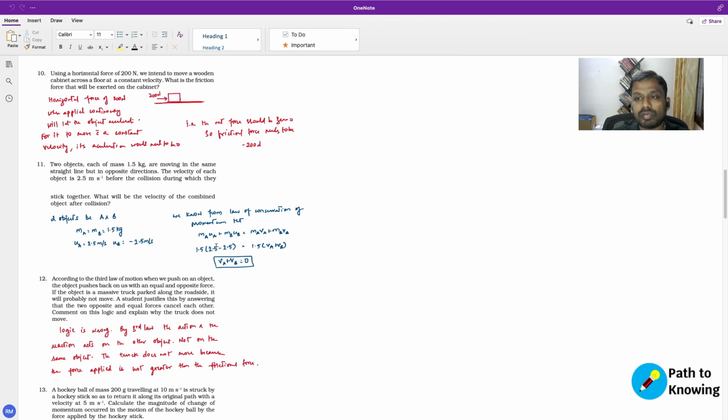In this case, the sum becomes zero here, right? Which means that the sum of the final velocity should also be zero, because only then the law of conservation of momentum will be maintained. So the VA plus VB, which is the velocity of the combined object after collision, should also be zero, just like how their initial velocities were. So with this, let's stop here, and we will take the remaining questions in the next video.